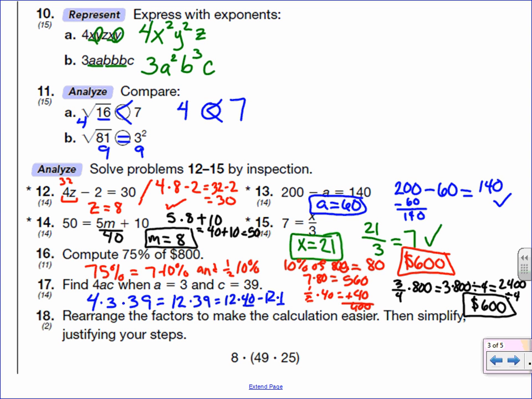So 12 times 40 would be 480. And then minus 12. 480 minus 12 would be, let's see, 468.